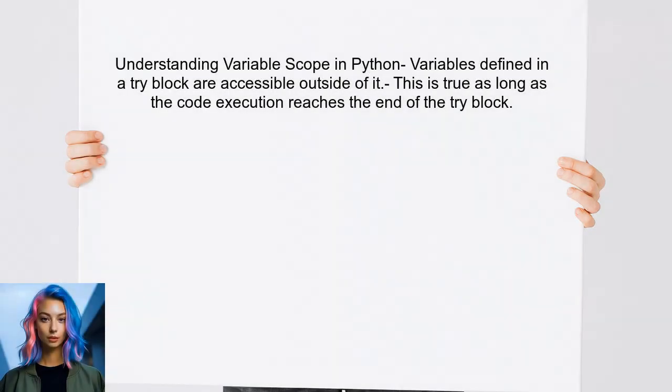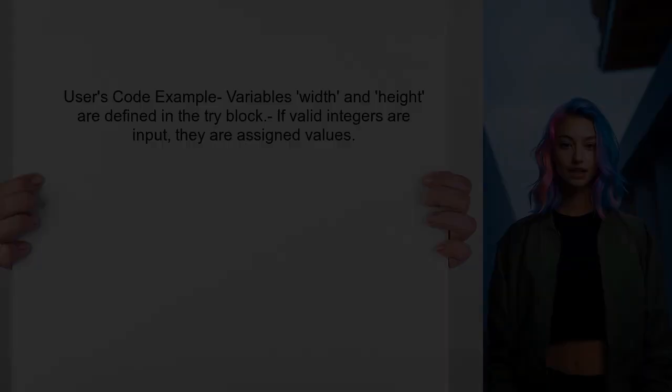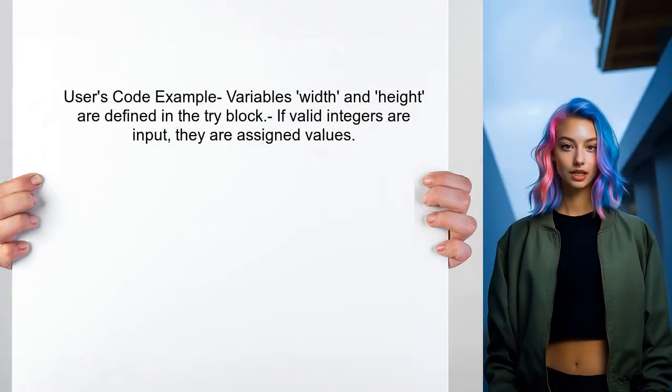To understand how variable scope works with try and except blocks in Python, let's first clarify that variables defined inside a try block are accessible outside of it, as long as they are defined before the code execution reaches the end of the try block. In the user's code, the variables width and height are defined within the try block.